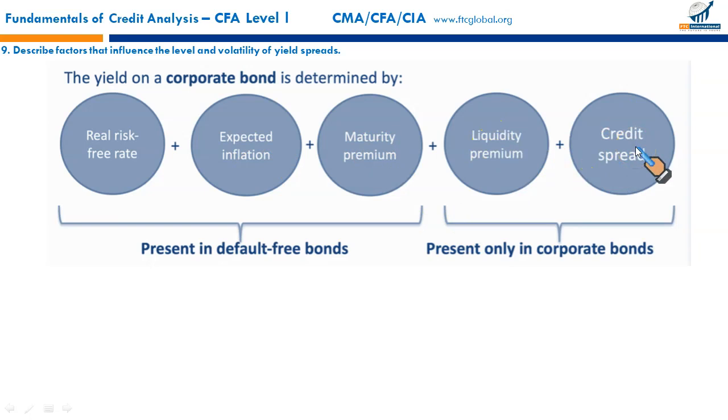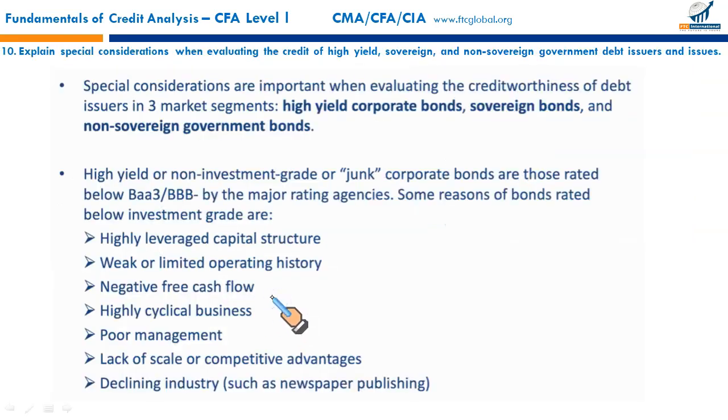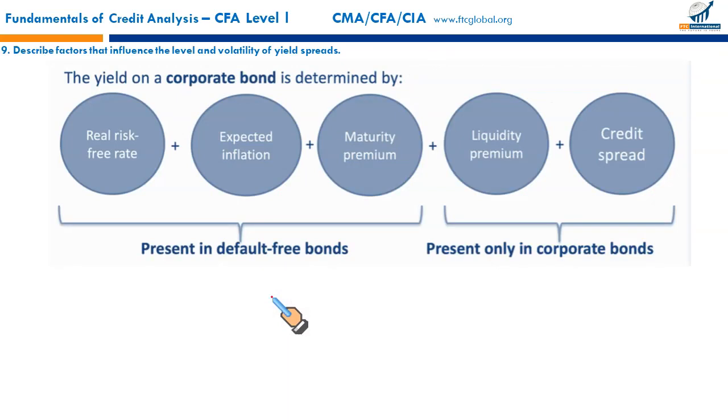Now, spread on all corporate bonds can be affected by a number of factors. First, from the previous slide, the credit cycle. As the credit cycle improves, credit spreads will narrow, but as the credit cycle worsens, credit spreads will become wider.